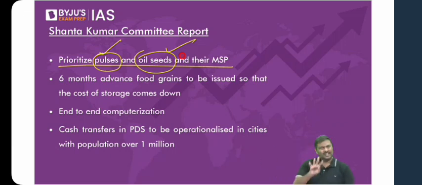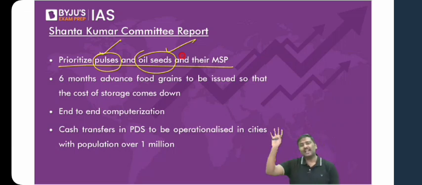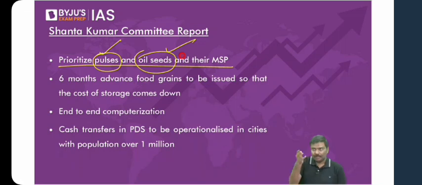Are we doing it today? No. Even today, we are keeping the rice and wheat. I'm using the term rice and wheat. They'll say paddy. Paddy and wheat are the main focus of Food Corporation of India. But are we procuring pulses now? Of course, yes. Government is keeping a buffer stock of pulses now.